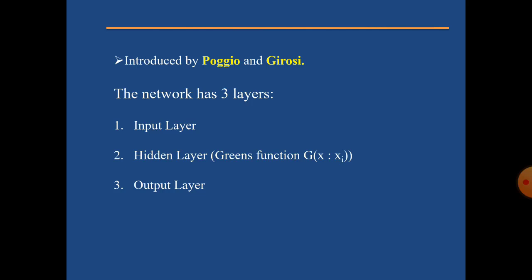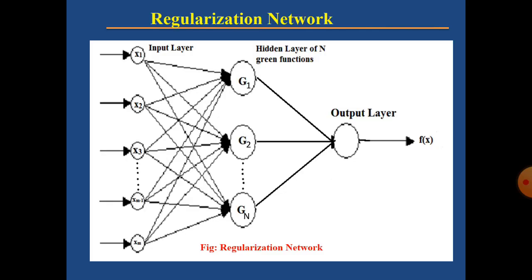Coming to the third layer, it is the output layer. It has a single linear unit which is fully connected to the hidden layer. Only one linear unit is there in the output layer, and it is fully connected with all the nodes of the hidden layer. In the hidden layer we have n Green's functions, g1, g2 and so on to gn, and they are all connected with the single linear unit at the output layer.